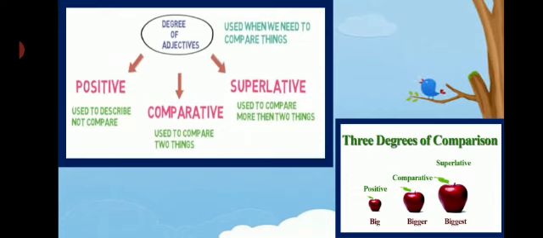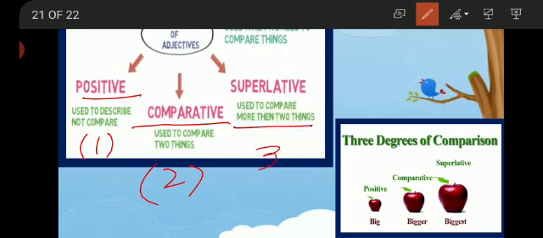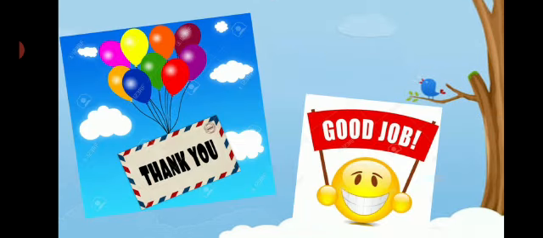Now the last, degrees of adjective. I told you earlier that there are 3 degrees of adjective. Positive is used for only one person, and it is only used for describing a person, not for comparison. Then comparative degree is used to compare two things. Superlative degree is used to compare more than two things, three, four and onwards. Okay, and here is an example for you: big, bigger and biggest. How did we make these comparative and superlative degrees? By adding er and est. Okay students, I hope you have understood the concept. Okay, good luck. Thank you.